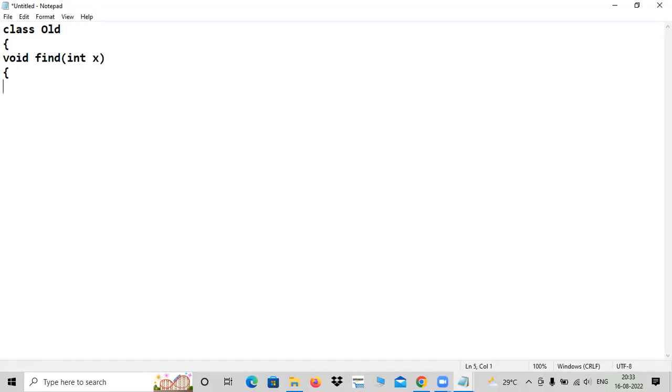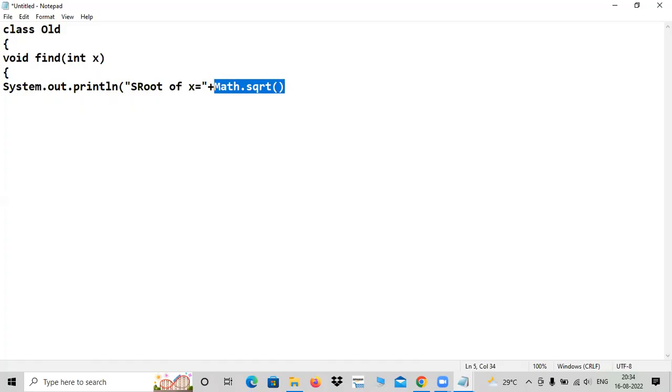And here I want to find square root of that x. How do you find square root of x? System.out.println square root x is equal to, concatenation operator. There is a predefined class, and math.sqrt. So sqrt is a static method present in math class. You have to remember that.